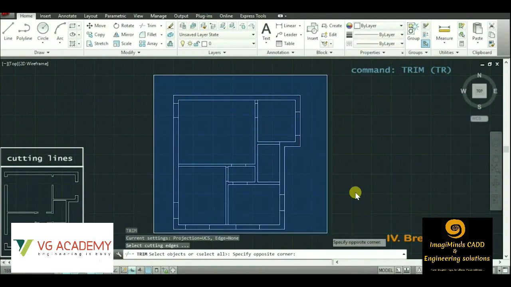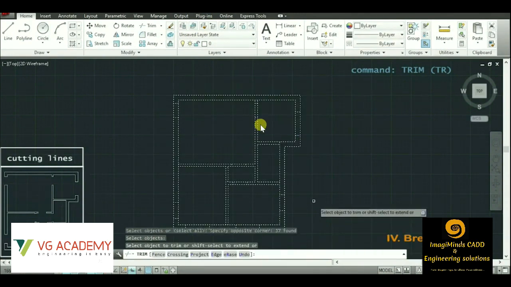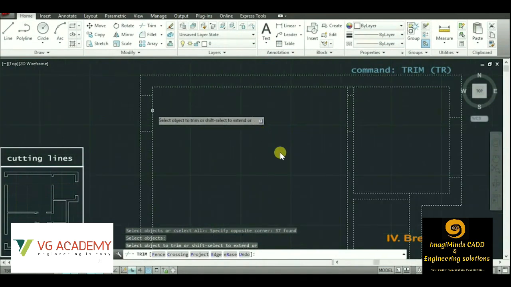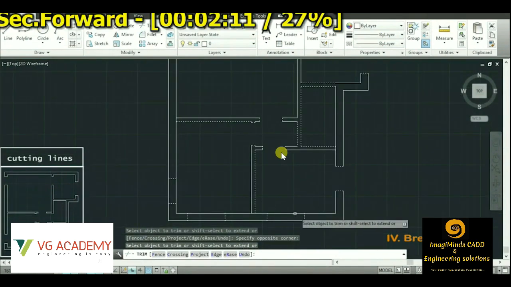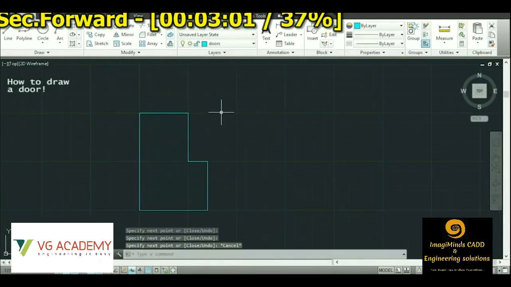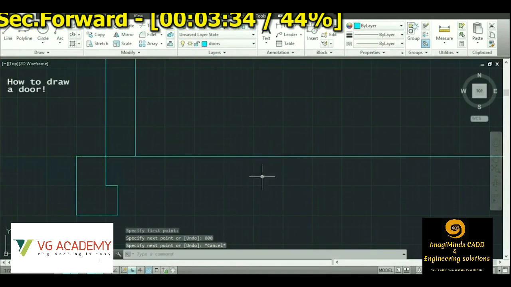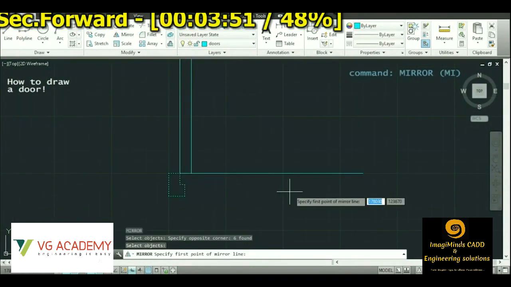So I'll show you the process of how the trim will be done. These portions will be omitted and the doors and windows will be placed in this position. This is the process of how the trim option is going to be executed. Then this is the frame, a door frame we are drawing. We'll be placing the block of a door.